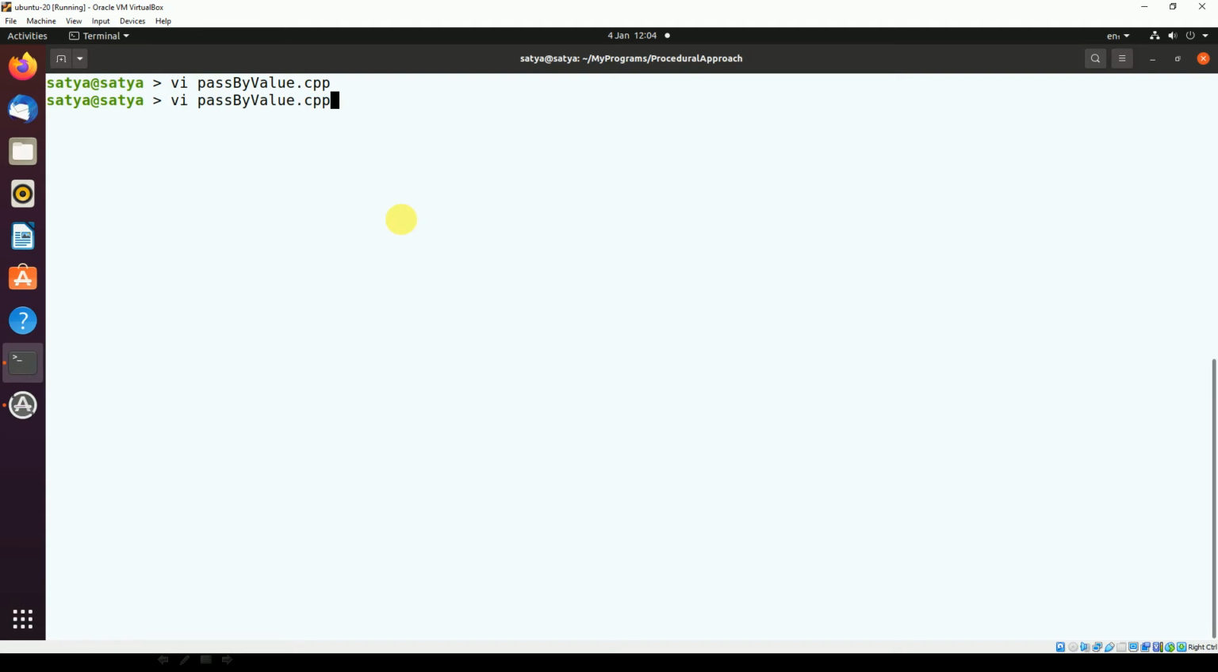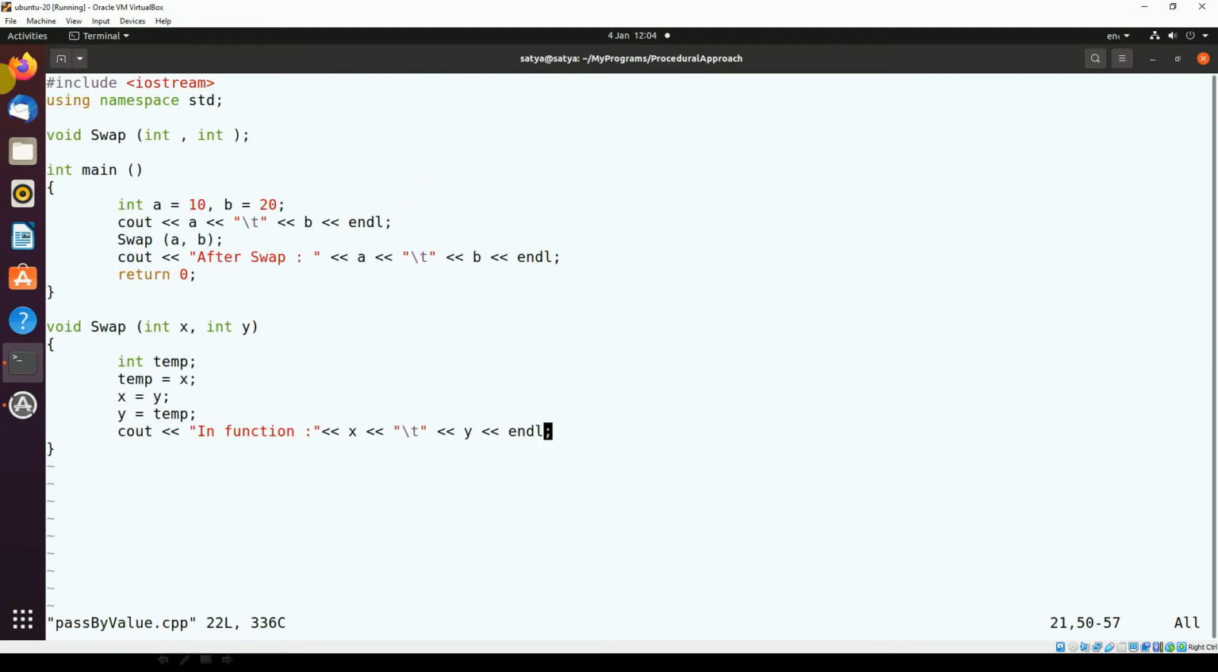Okay, so I have typed the same program. Swap program, taking two integer argument variables a equals 10, b equals 20, cout a comma b. So here it will print a value as 10 and b value as 20. Now I'm calling the swap function here.